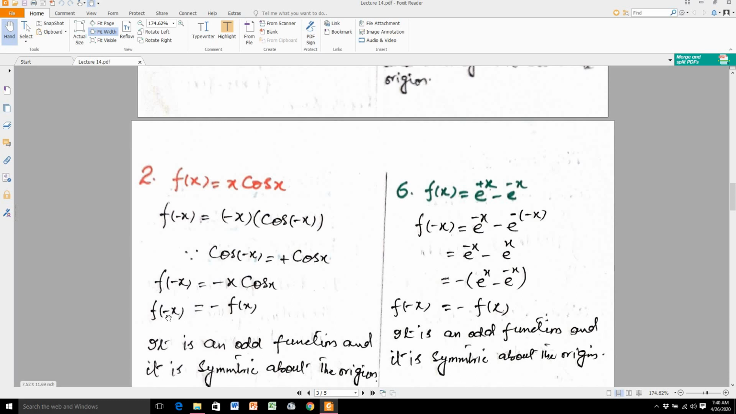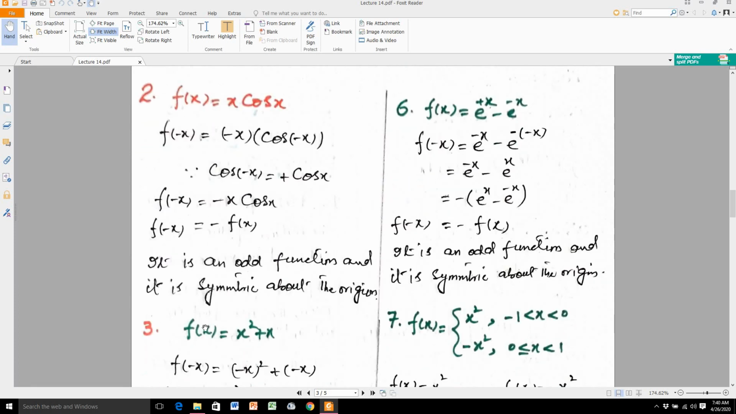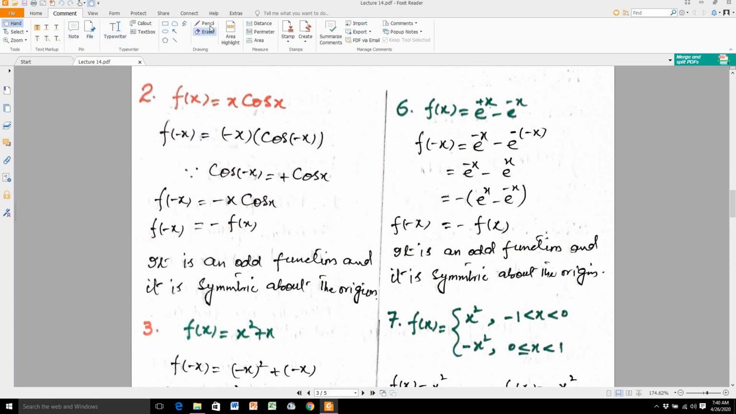So what does this result show? This result shows that the given function is an odd function, and it is symmetric about the origin. An extra step I am also telling you: whenever an odd function is given, you must keep in your mind that it is symmetric about the origin.